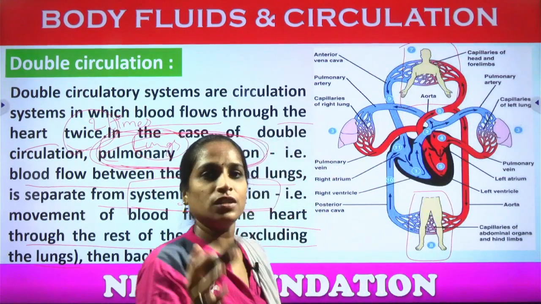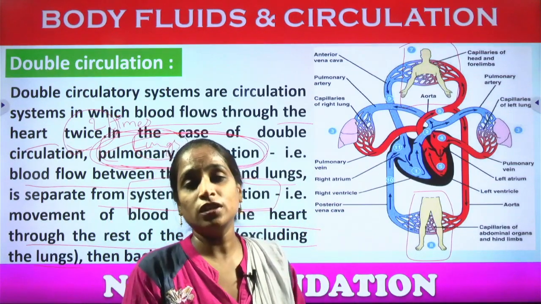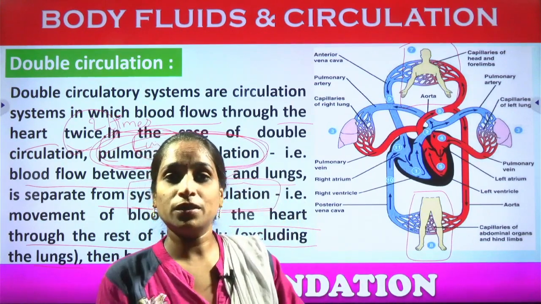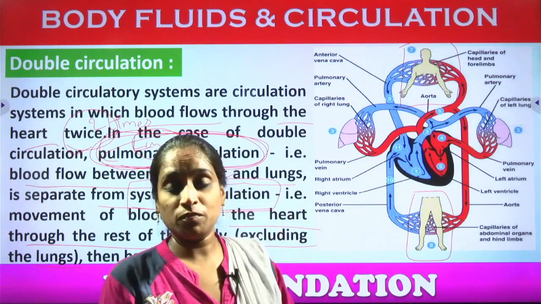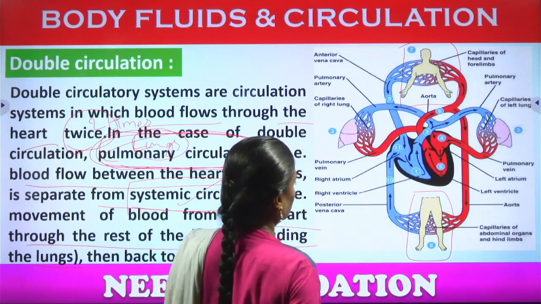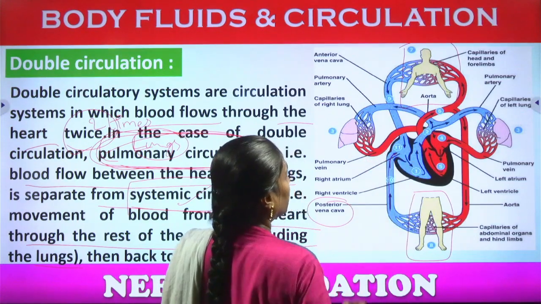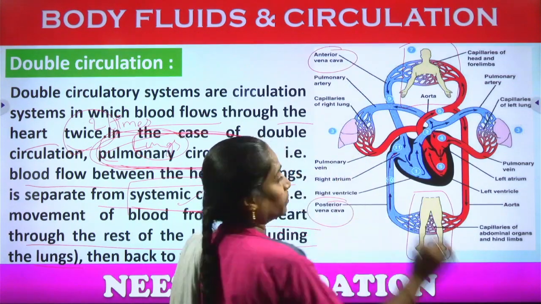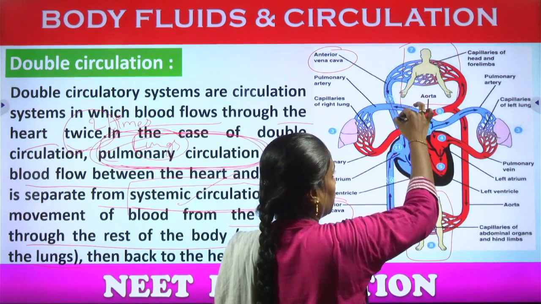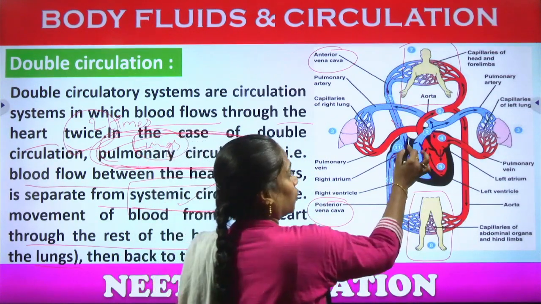Whatever the deoxygenated molecules are released by the cells, they will be released into the tissues, to the capillaries of the blood vessels. From the capillaries they reach the venules, and from the venules they reach the main vein. Here we can observe the posterior vena cava, which sends the blood in an upward direction, and the anterior vena cava, nothing but the superior vena cava, sending the anterior body parts' carbon dioxide molecules to one of the chambers.